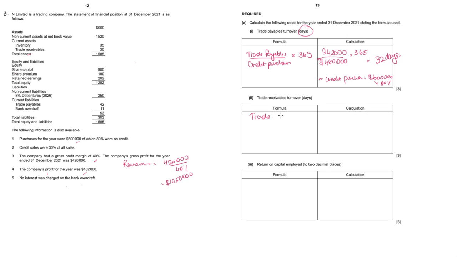Trade receivables. So trade receivables divided by again credit sales into 365. Trade receivables is given in the question 30,000. Now credit sales is only 30% of the total sales. Total sales we got it as 1.05 million. So 30% of that, 315,000, into 365. Again, you can show the calculations here and then you can calculate whatever other days. It is coming to 35 days.